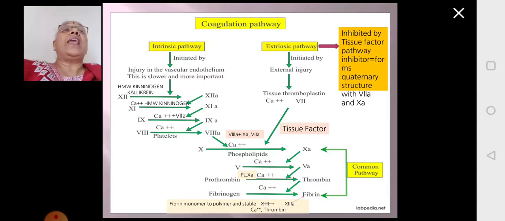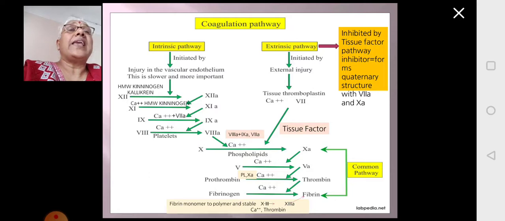So 7A is getting activated in the extrinsic pathway, and that 7A is required here for the conversion of 9 to 9A. 9A is an active serine protease which acts upon inactive zymogen 8 and converts it to 8A. For this, calcium ions and phospholipids from the platelets are required.